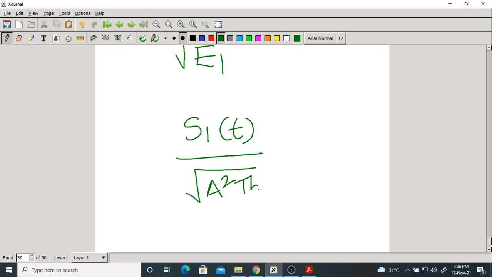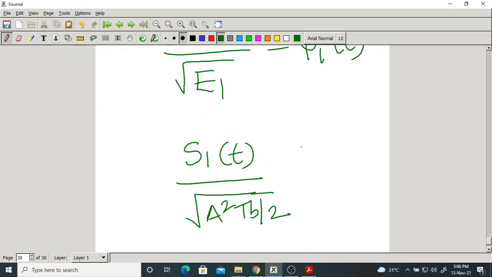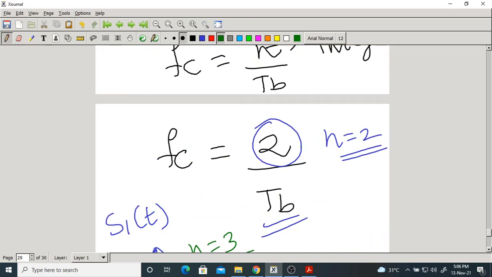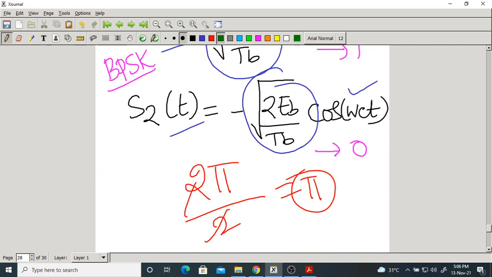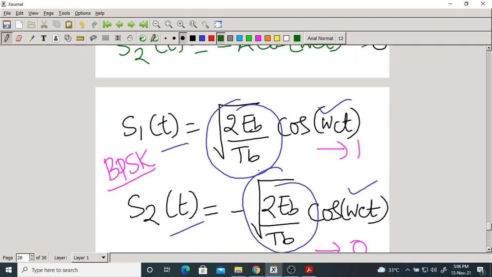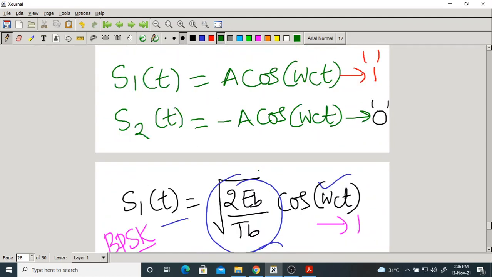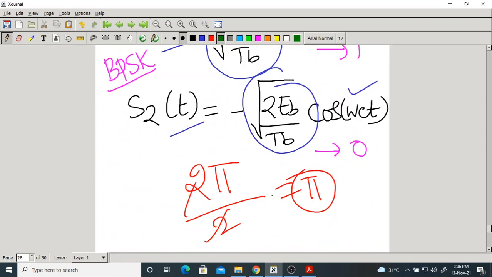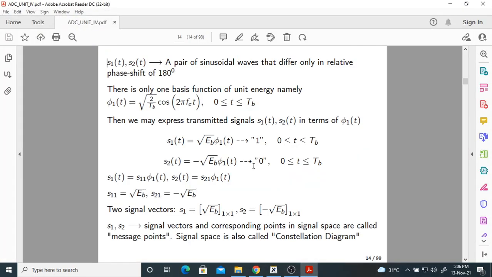You find this out, you get the answer. Okay. What do you get? You get like this: root 2 by Tb cos 2 pi fct or cos omega ct.